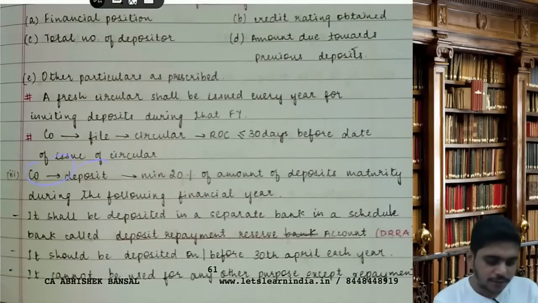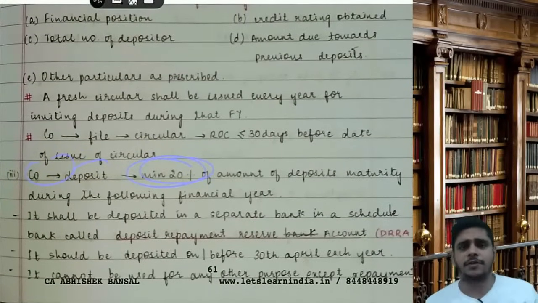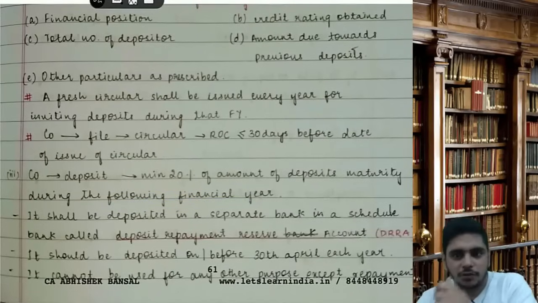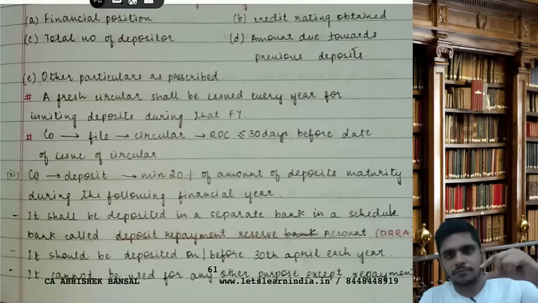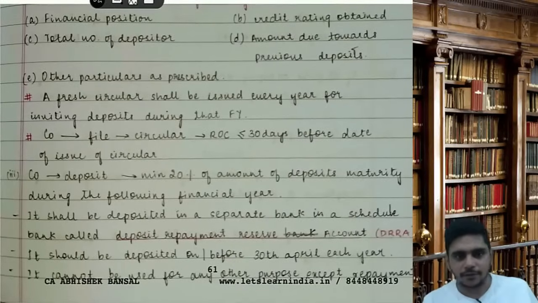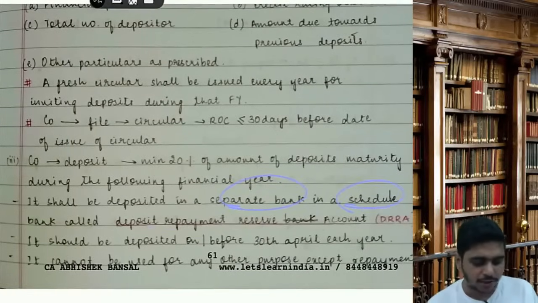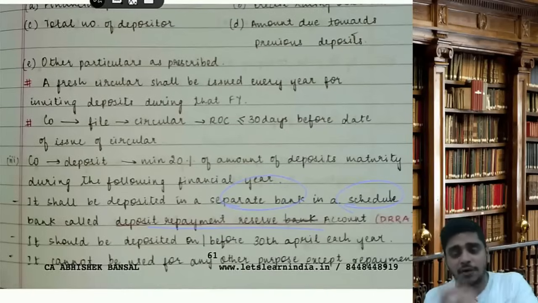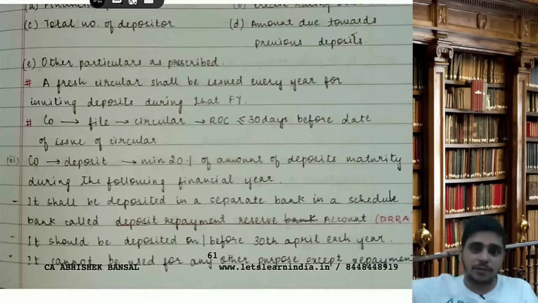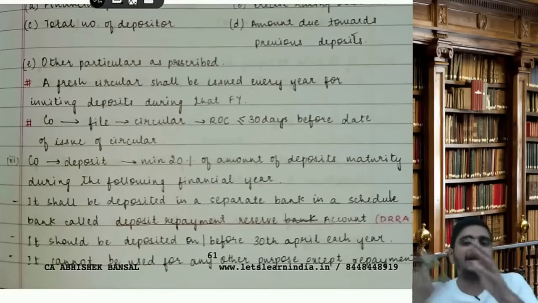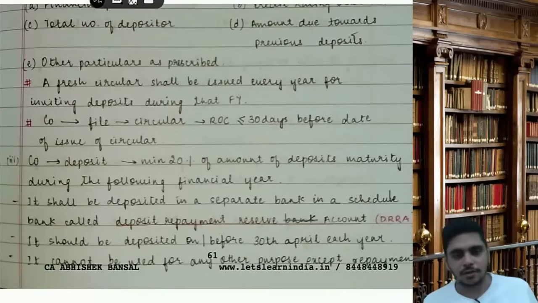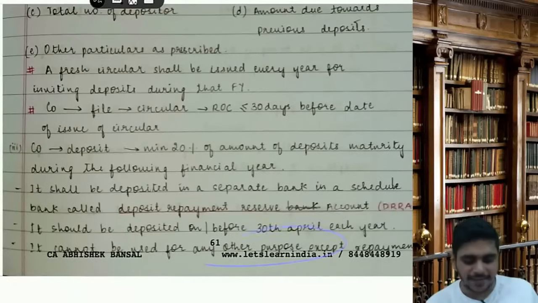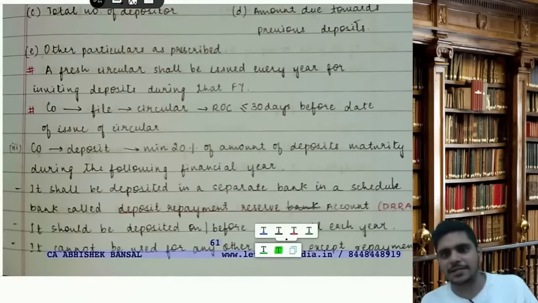Then the company should deposit minimum 20%. Minimum 20% is an MCQ. Minimum 20% of the amount of deposits maturing during the following financial year. Whatever deposits will mature in the next year, you have to deposit minimum 20% of that in a separate account in a scheduled bank called the DARA account. DARA means Deposit Repayment Reserve Account. That means whatever deposit will mature in 24, imagine 100 rupees, its 20%, that's 20 rupees, I will deposit in a scheduled bank called the DARA account. It should be deposited on or before 30th April each year. It cannot be used for any purpose except repayment of deposits.